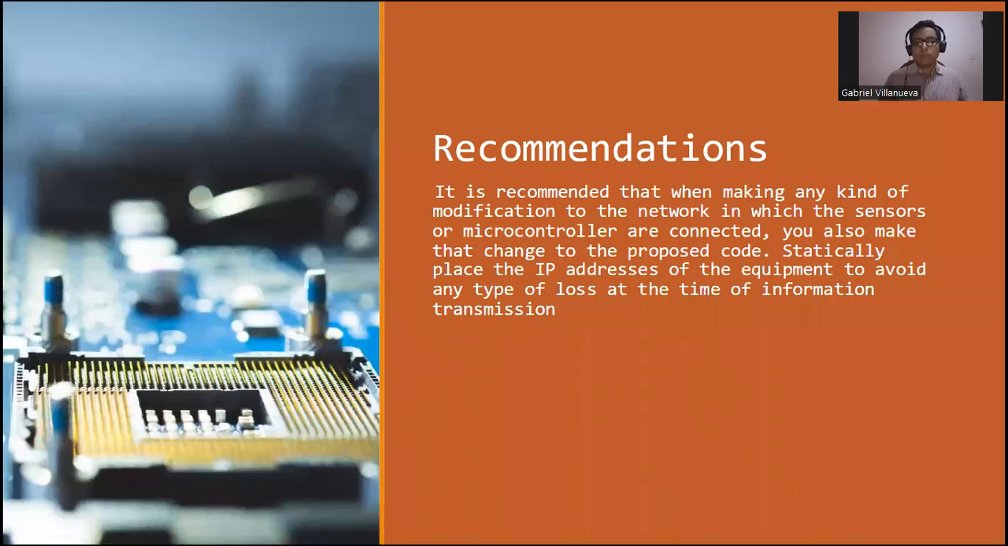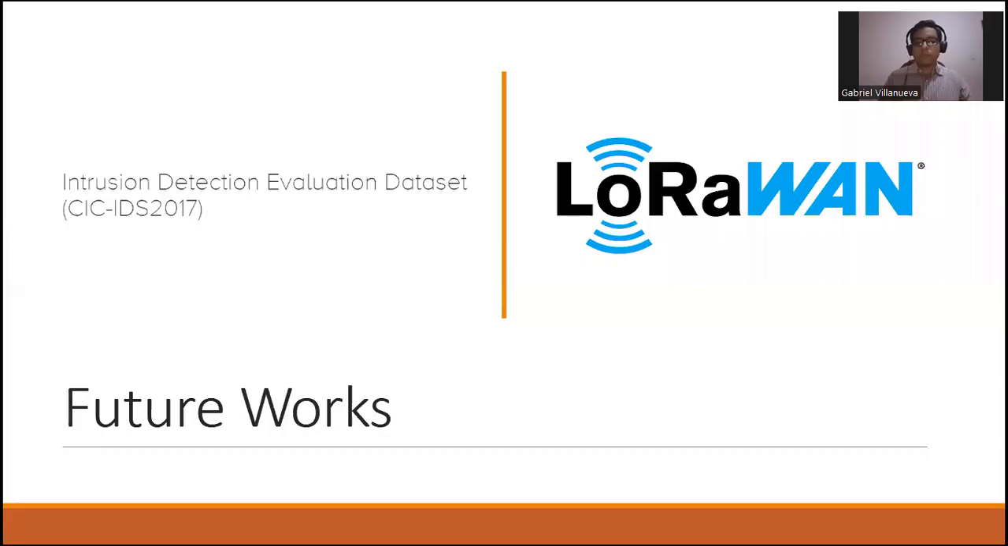The recommendation is that when we are making any modification to the network in which the sensors or microcontrollers are connected, you also make that change to the proposed code. Statically place the IP address of the equipment to avoid any type of loss of information during the transmission.